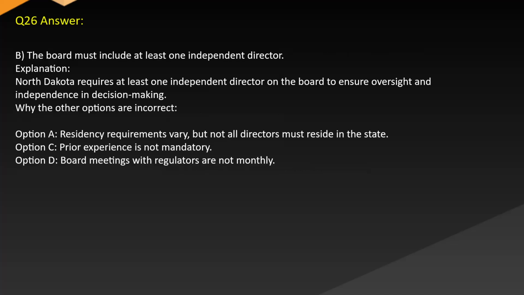Answer: B. The board must include at least one independent director. Explanation: North Dakota requires at least one independent director on the board to ensure oversight and independence in decision-making, while the other options are incorrect. Option A. Residency requirements vary, but not all directors must reside in the state. Option C. Prior experience is not mandatory. Option D. Board meetings with regulators are not monthly.